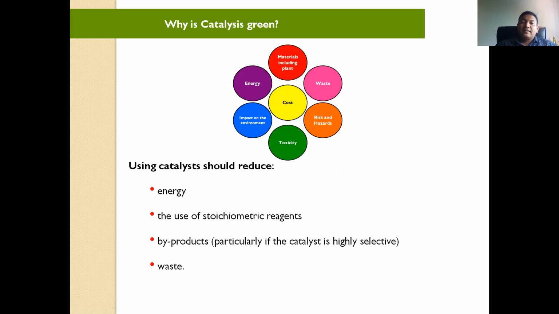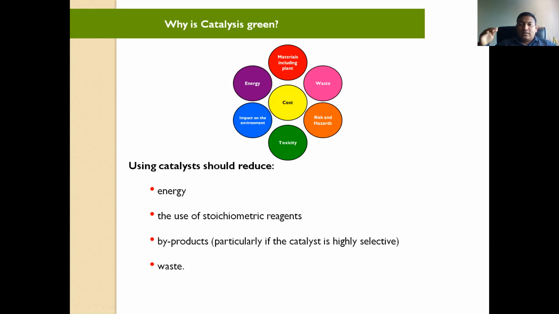Then the risk and hazards. Many reactions you have to carry out at high temperature, more than 200 degrees centigrade, 300, or more than that. Even the duration is long, a 20-hour reaction, 10-hour reaction, like that.